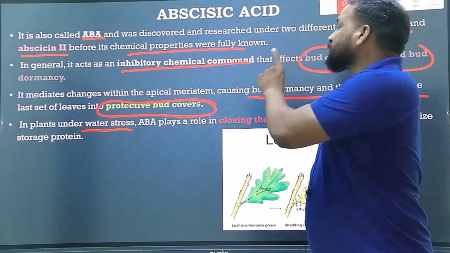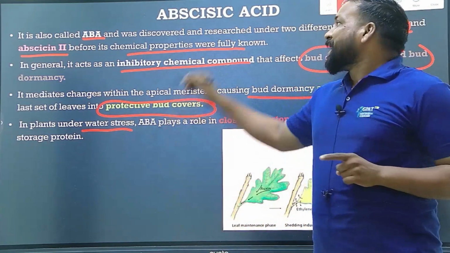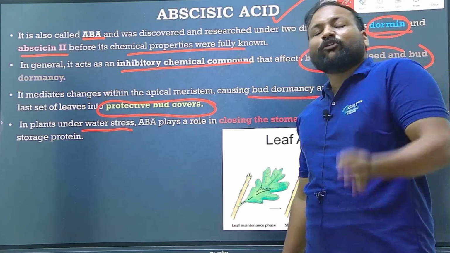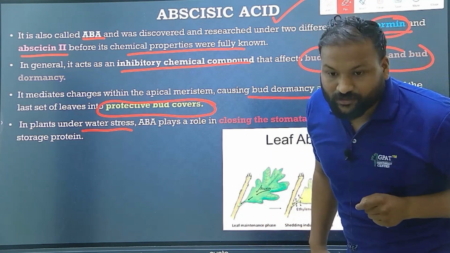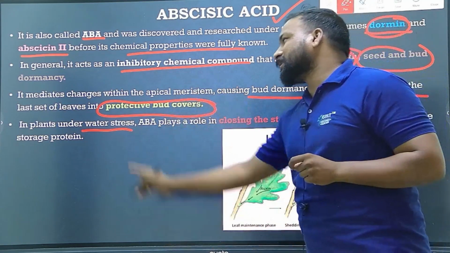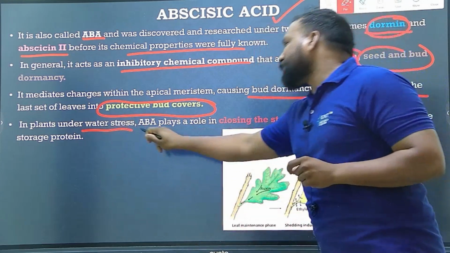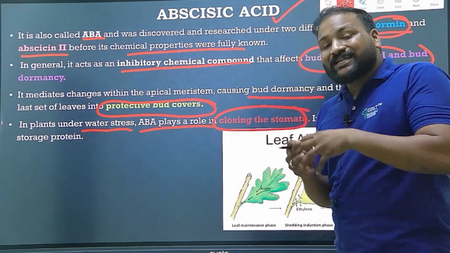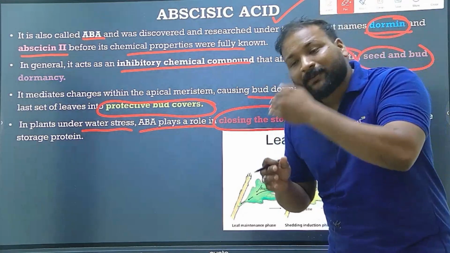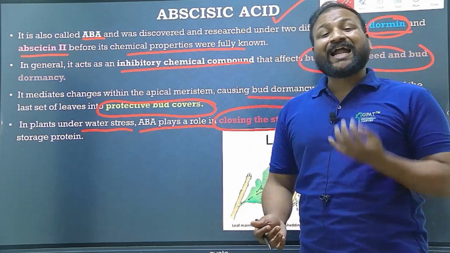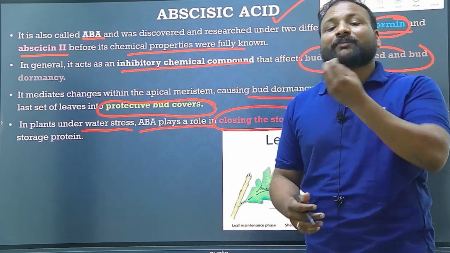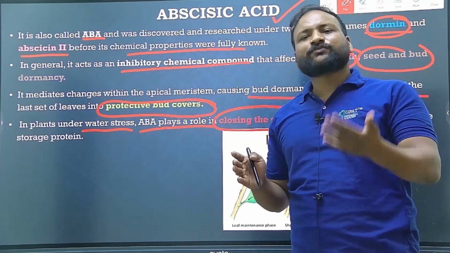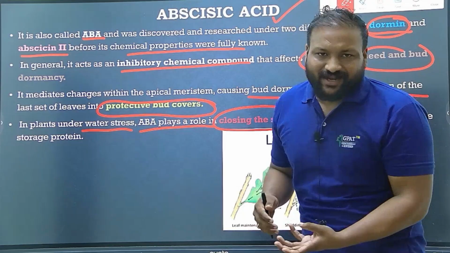And do remember, it is a stress hormone. Abscisic acid is a stress hormone because it is mainly helpful for the plant in stress conditions. In plants under water stress, ABA plays a role in closing the stomata. Simple. When the plant is under stress, the plant may tend to lose water from its stomata.